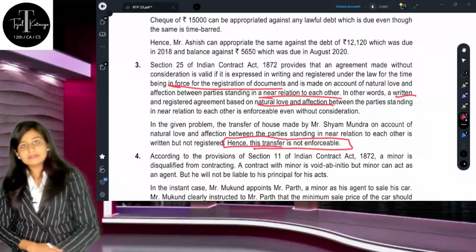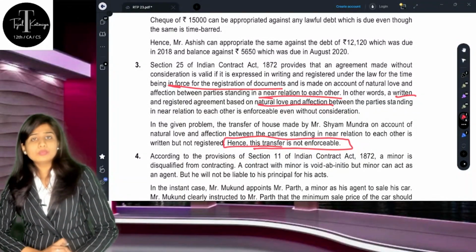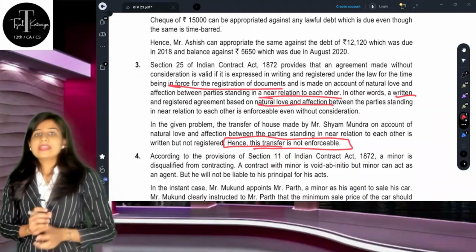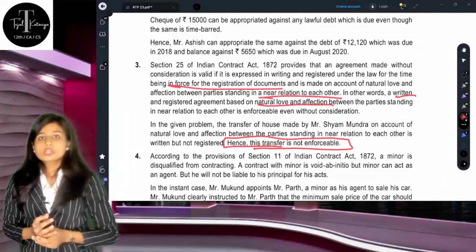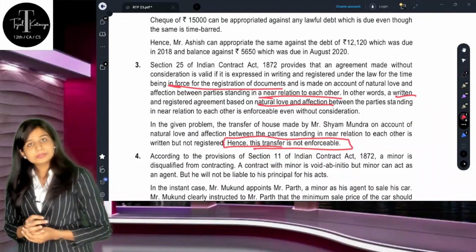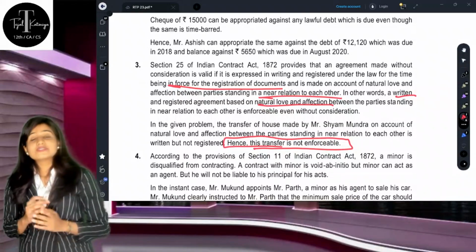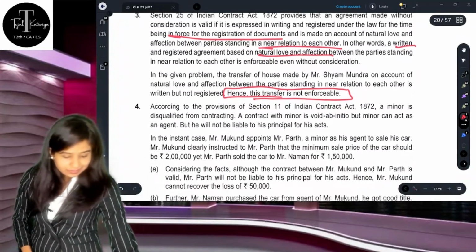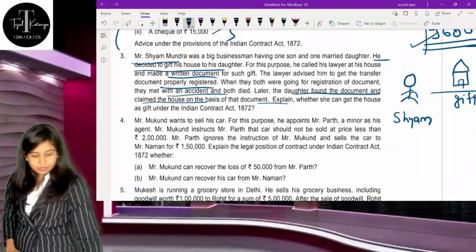This was quite a tricky one because of only one word, that it was not registered. So only on the basis of one word they have formed the entire question. So please understand, even though it is in written form, because it is not registered, this transfer is not a valid transfer. So we are done with question number 3. Now we'll go ahead with question number 4.